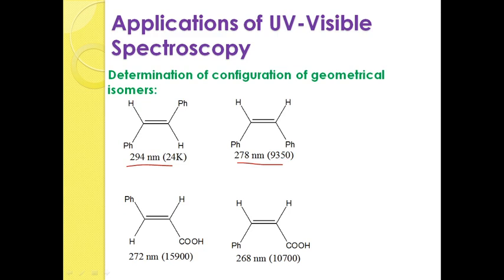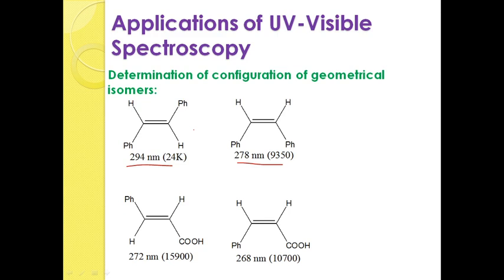See here lambda 294 to 278. So, there is a decrease in the lambda, and here you are finding a decrease in the epsilon, that means in addition to hypsochromic shift you are finding hypochromic shift also. So, by this we can differentiate the two isomers, which one is the trans form and which one is the cis form.